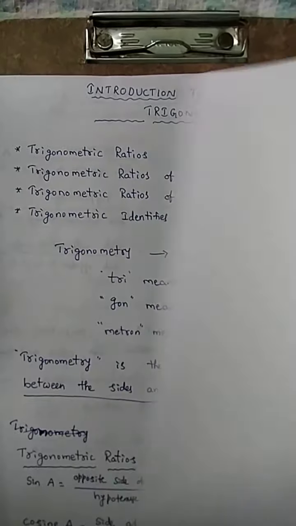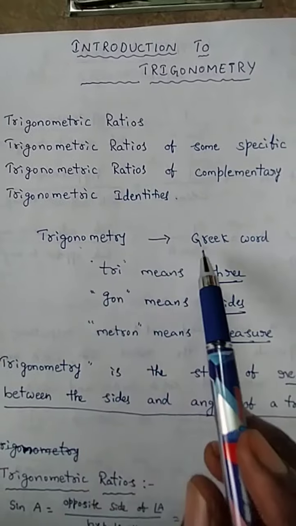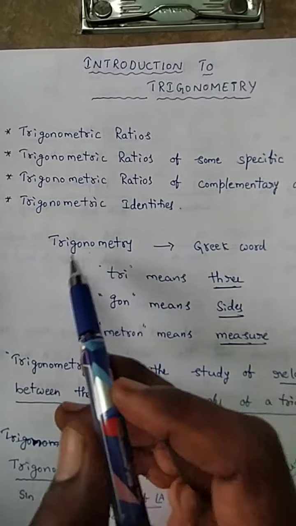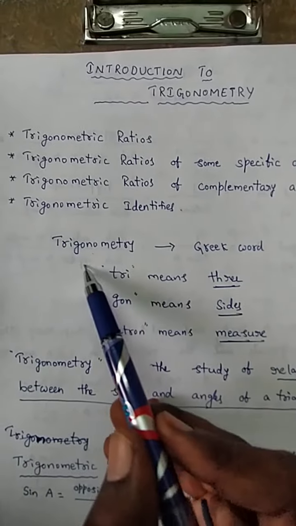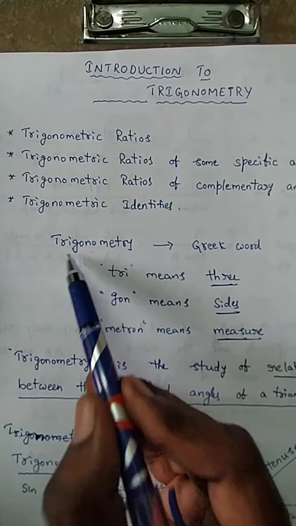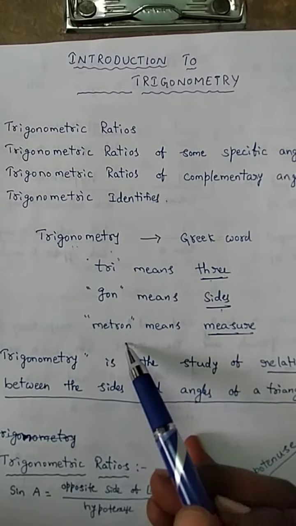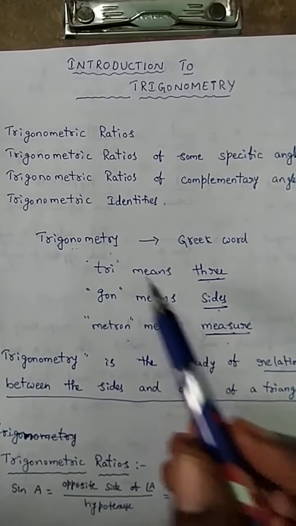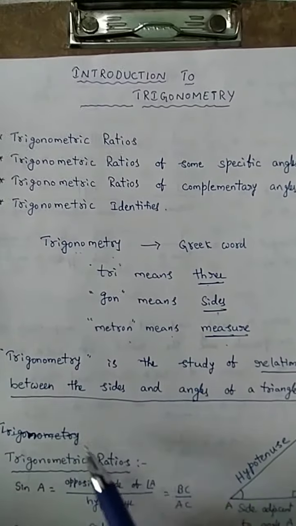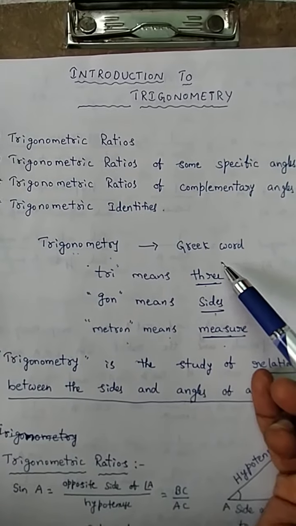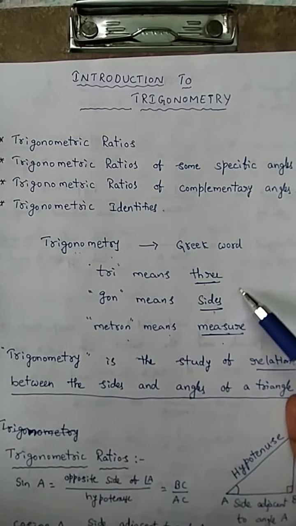First, trigonometry is a Greek word. By splitting the word, we get the definition of trigonometry. In trigonometry, tri means 3, gon means sides, and metron means measure. So the meaning is 3 sides measurement, and finding the 3 sides measurement is called trigonometry. The 3-sided polygon, we already know, is a triangle.